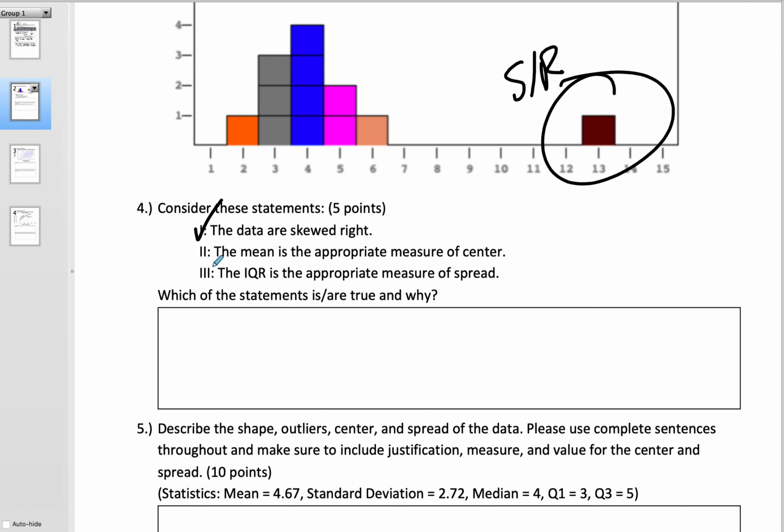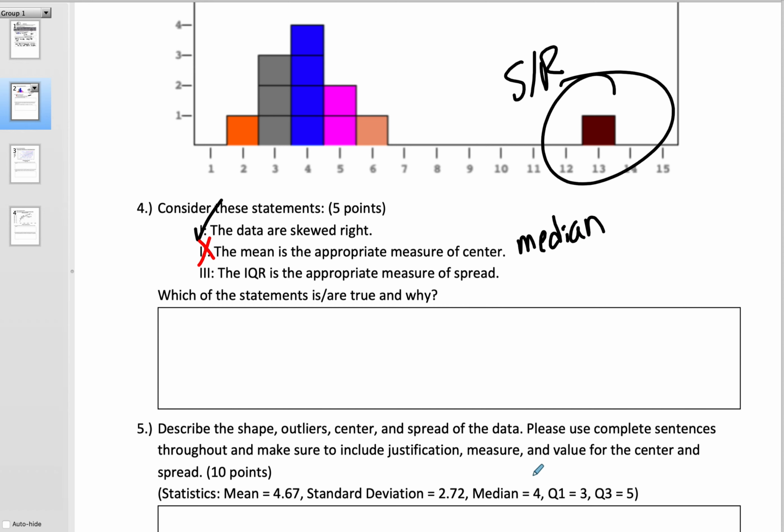Now, one thing that was confusing was a lot of people said 1 and 2, but actually 1 and 2 contradict each other, because if the data were skewed to the right, then you wouldn't be using the mean for the center, rather, you'd be using the median, okay, because it's skewed.